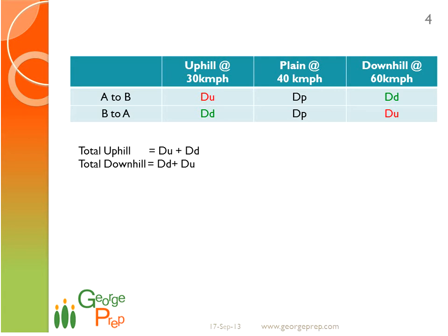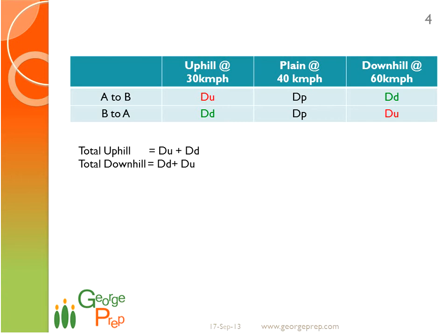It turns out to be 40 km per hour. Now you bring in the plain journey into the equation. Plain journey already has a speed equal to the average speed that you have already calculated. So having any amount of plain journey included here will not change the average speed of the journey. So we can conclude that the average speed of the entire journey from A to B and B to A, including the plane, will be 40 km per hour.